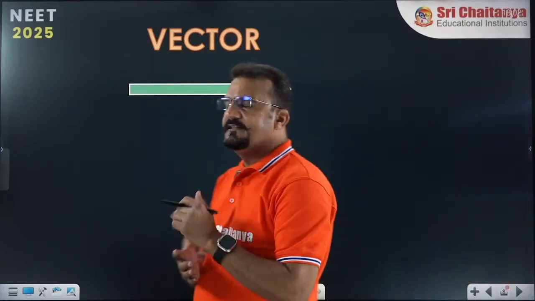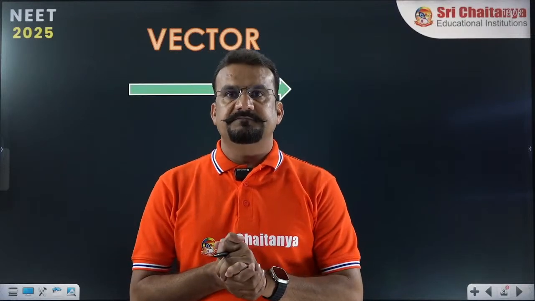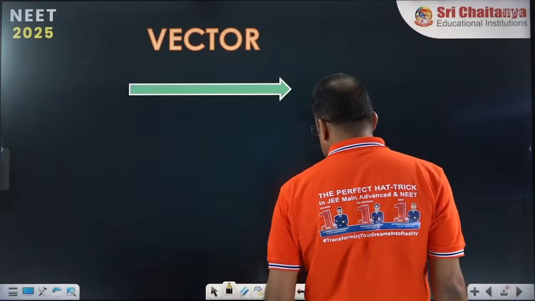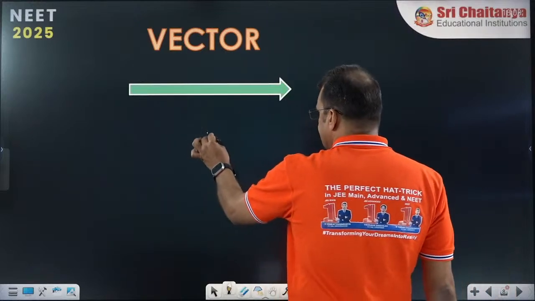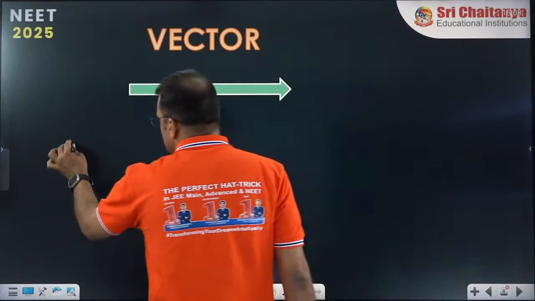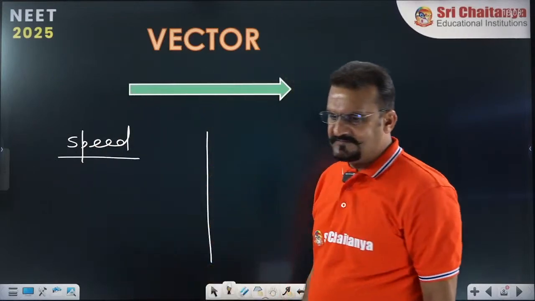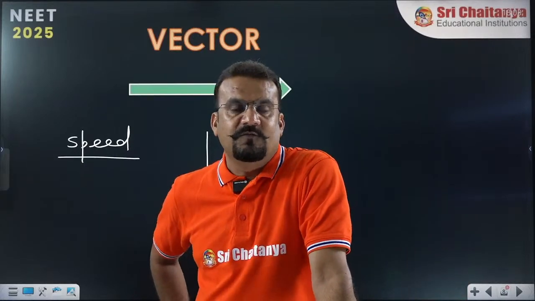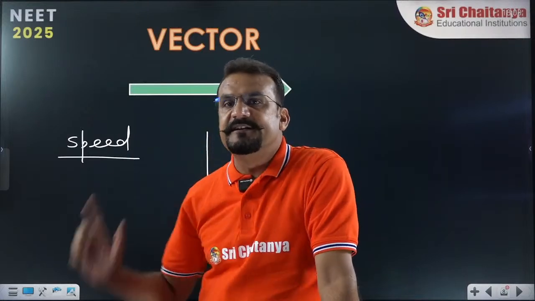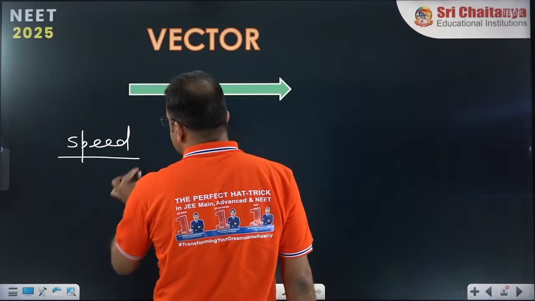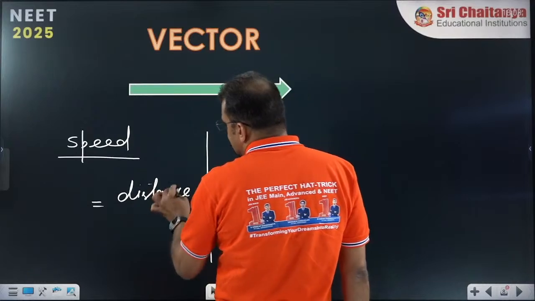First, starting the vector, I want to tell you one thing: why vectors are needed. I am giving you a very basic example so that you can get clear information. Dear students, from your childhood you have heard one word, that is speed. Speed is a very common word in modern technology. What is speed? You tell me fast. Yes, speed means distance covered in unit time, or in general language, speed equals distance upon time. Everyone knows that. Yes or no?